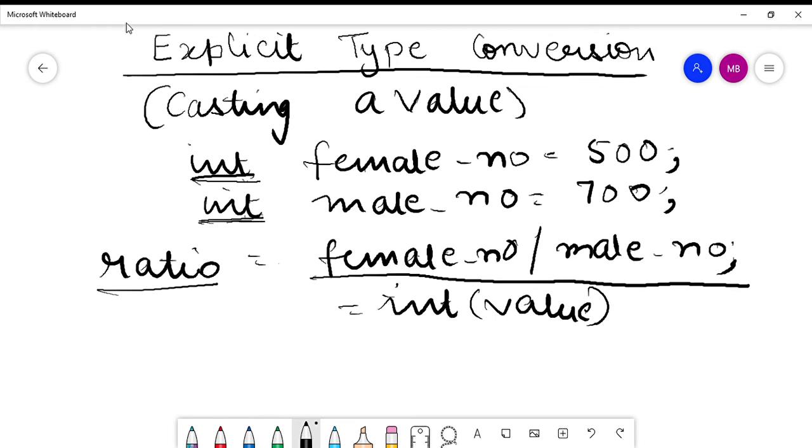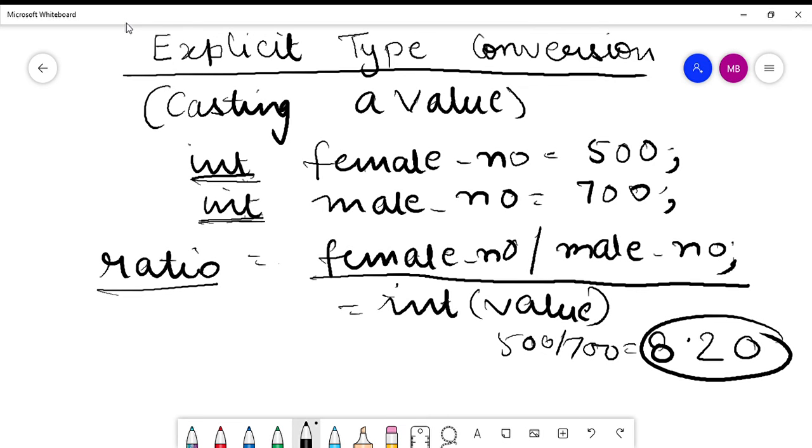Say for example, the female number divided by male number, that is 500 divided by 700, gives you a value of 0.20, right? This is a decimal value, but since nowhere here is it mentioned that this has to be a floating point value, and the computer does not have any brain of its own, the compiler will say, I do not have any instruction of producing the ratio as a floating point value, even if it comes out as a floating point value.